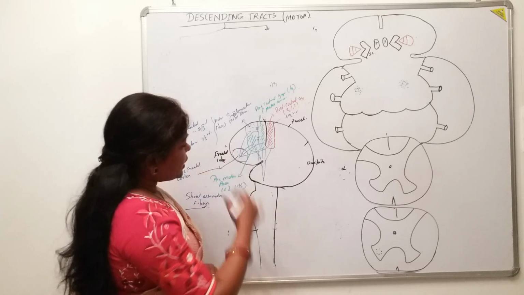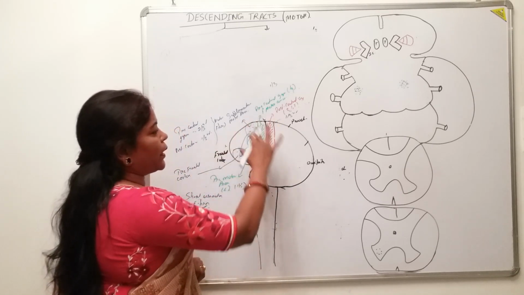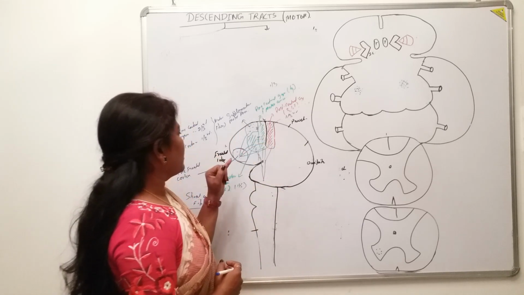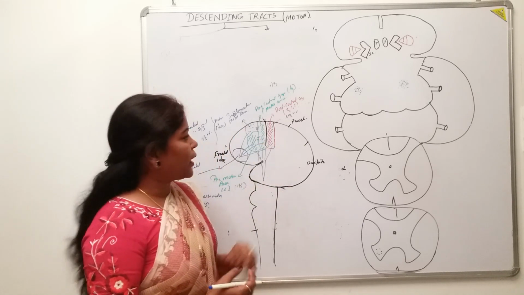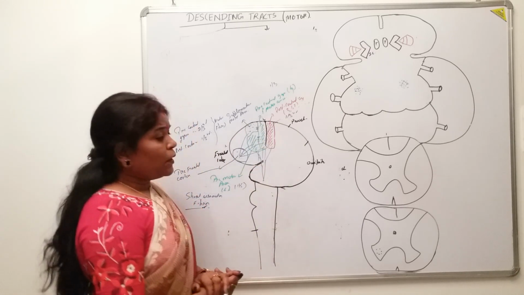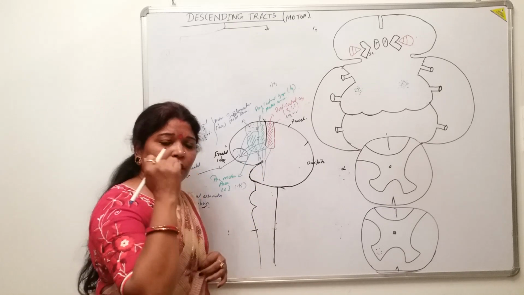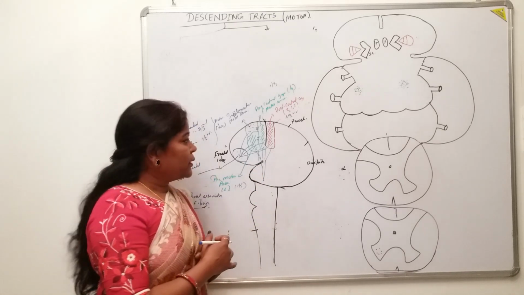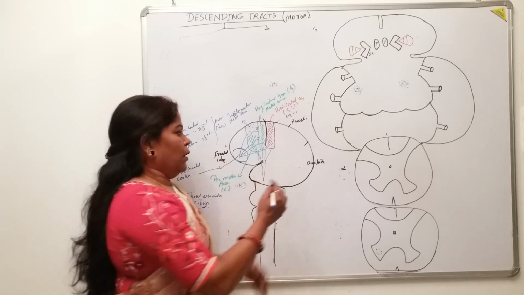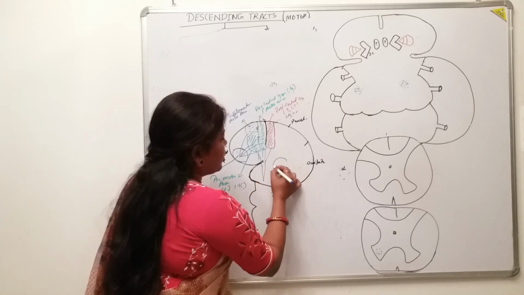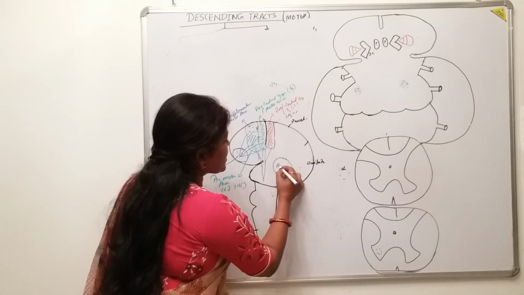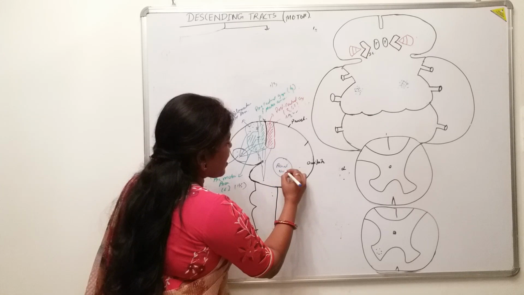It is not only these areas that we have discussed, that is the premotor, the primary motor, the supplementary motor area, as well as the somatosensory area, that do the motor function on their own. There are certain other structures present in the cerebrum. We will discuss them in the subsequent classes: the basal nuclei, isn't it?